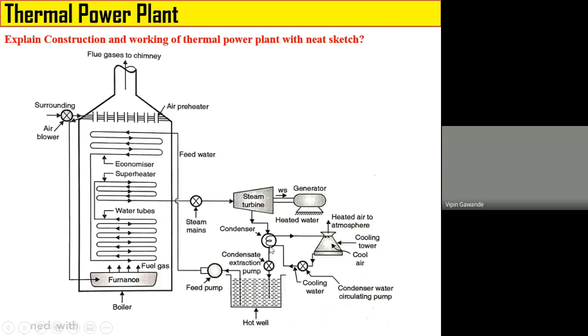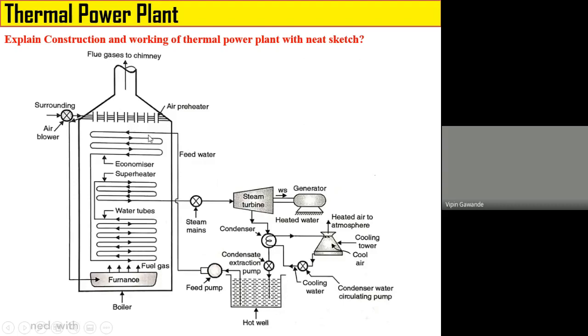Now, whatever condensate is collected in the condenser is taken into the hot well using the condensate extraction pump. Then that hot water is again taken into the economizer tubes using what, the feed pump. So this water is called feed water. So feed water is taken into the economizer tubes. While flowing through these economizer tubes, the water absorbs heat from the flue gases because this flow is continuous.